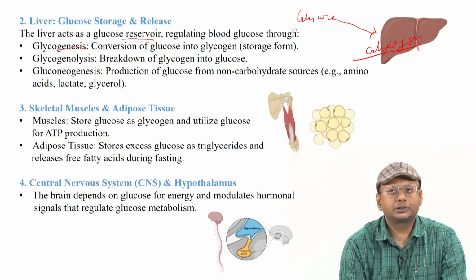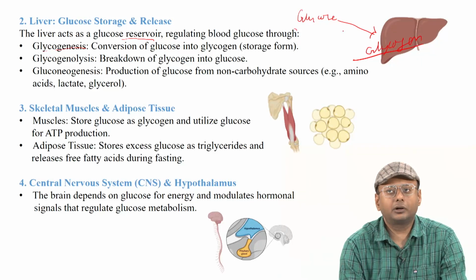And when glycogen is converted back to glucose by the mechanism of glucagon, it is called glycogenolysis. So when the glycogen stored during the fasting condition is converted back to glucose, this is called glycogenolysis.